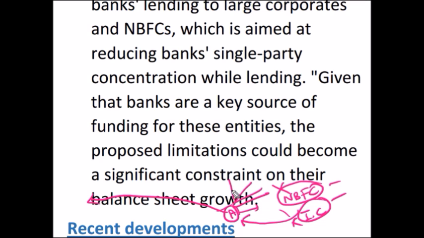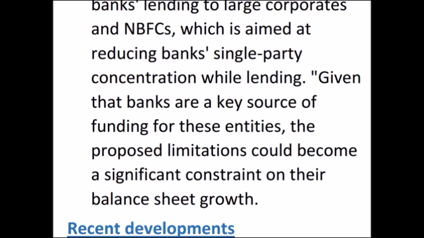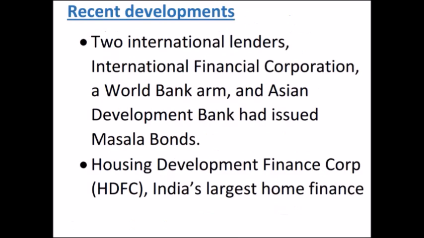They have to split the money and give it to different non-banking financial companies and Indian corporations so that risk can be minimized. Because of this regulation, non-banking financial companies are finding it difficult to get money to expand their business. In this background, masala bonds can help non-banking financial companies to grow faster.